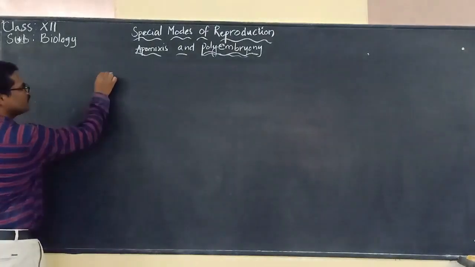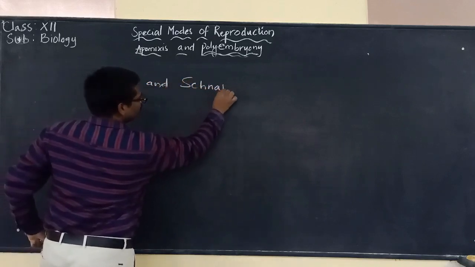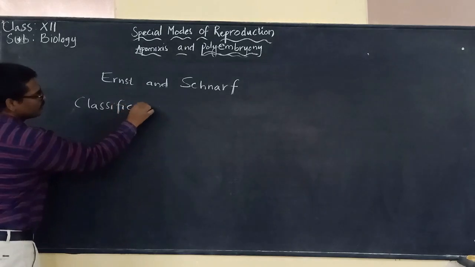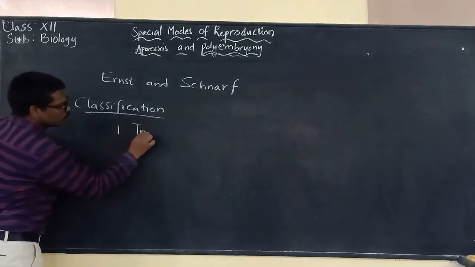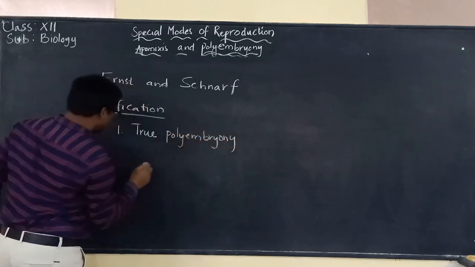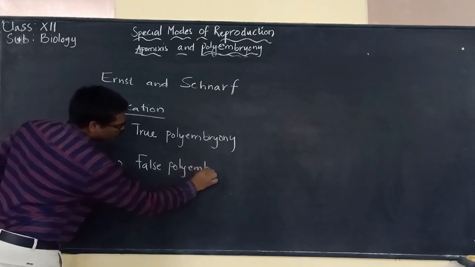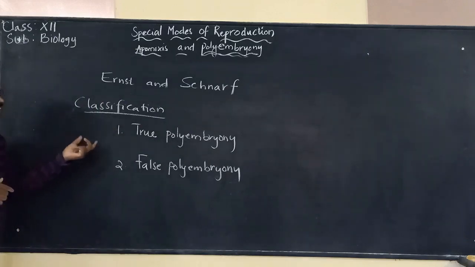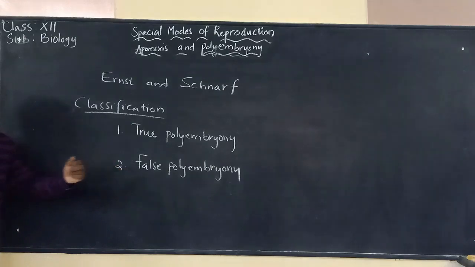There are two scientists called Ernst and Snell who classified polyembryony into two types: true polyembryony and false polyembryony.